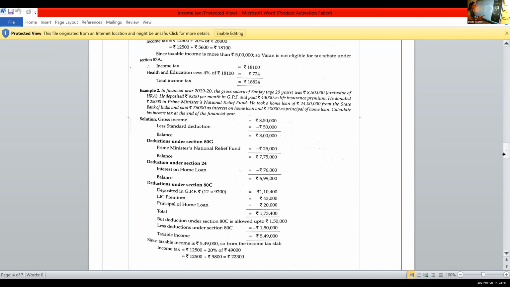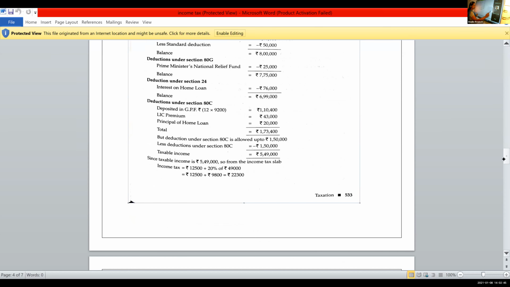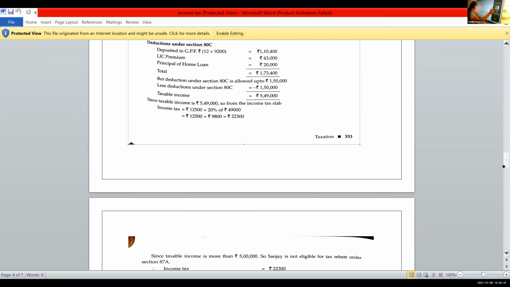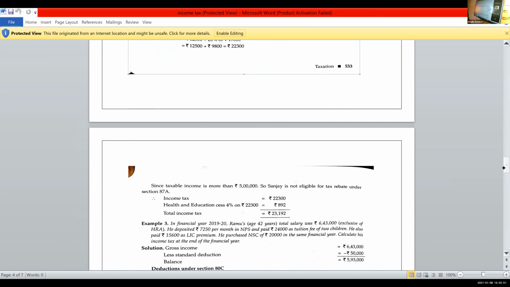So with this amount, we have to calculate the health and educational cess, that is 4%, 4% of 22,300. So it is 892. When you add these two, you will get the total income tax.